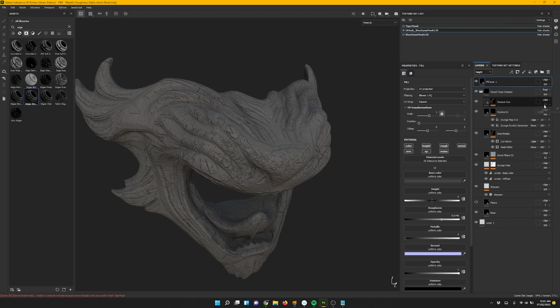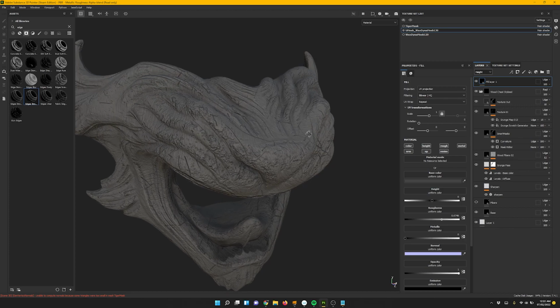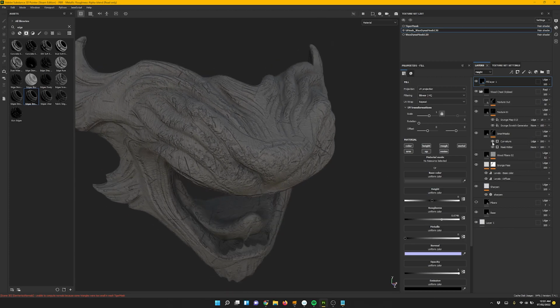by 10. And that's also doing quite a bit, that curvature, so we'll dial that down as well.